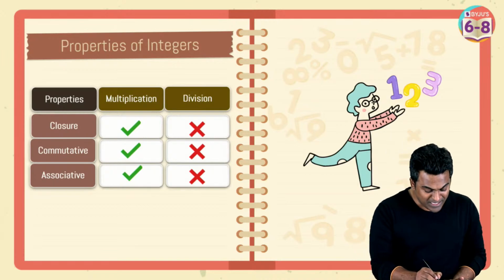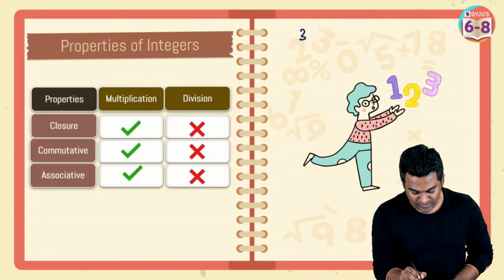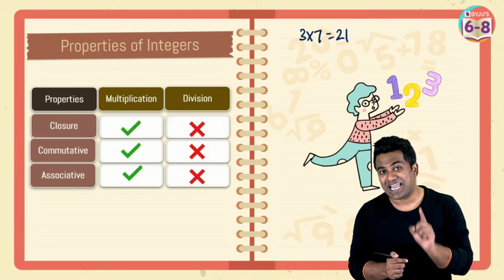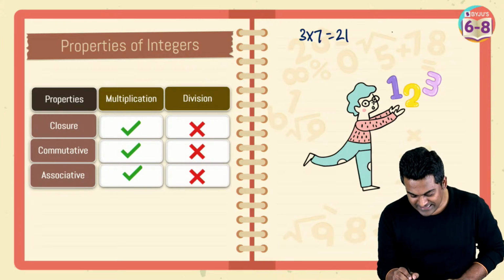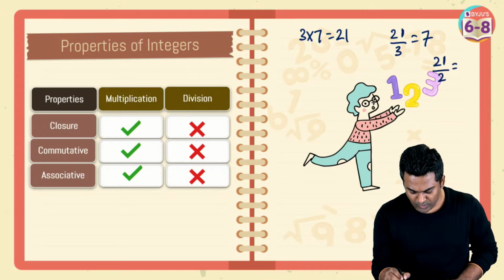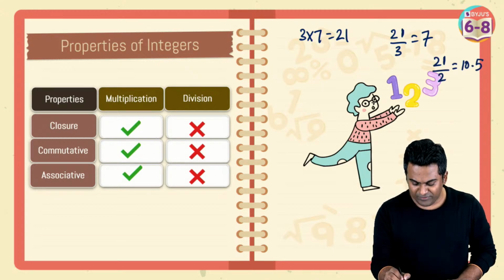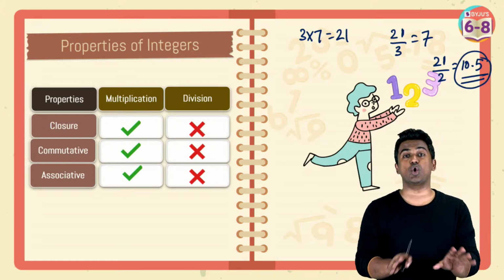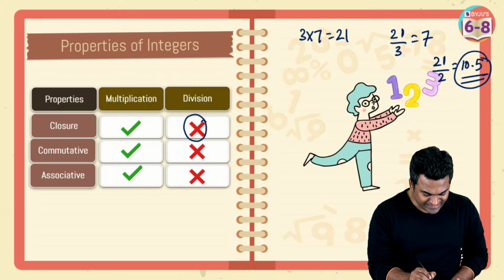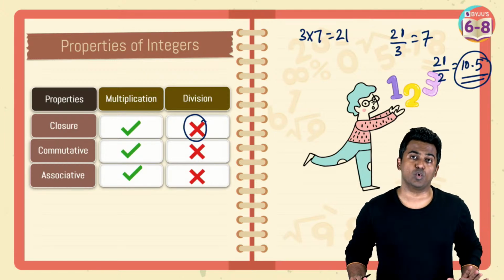As you can see, multiplication will follow closure. Like 3, when you multiply it with 7, the result is 21. So when you multiply two integers, the result is an integer. But that doesn't happen with division every time, because let's say 21 divided by 3. Well, yes, in this case it's true. But what if I divide 21 by 2? What I'm getting is 10.5, and I know 10.5 is not an integer, it is a decimal. So that's the reason why I will say that division does not follow the closure property.